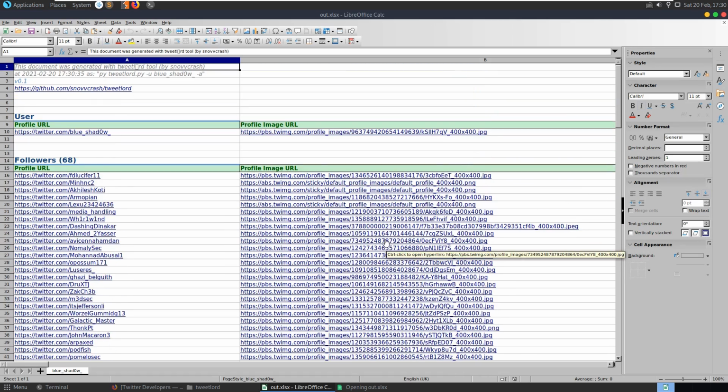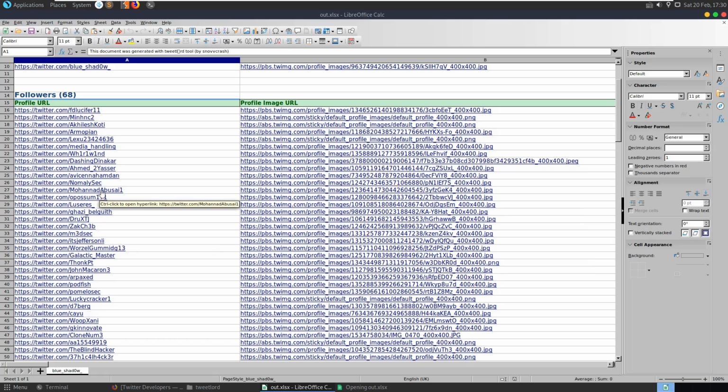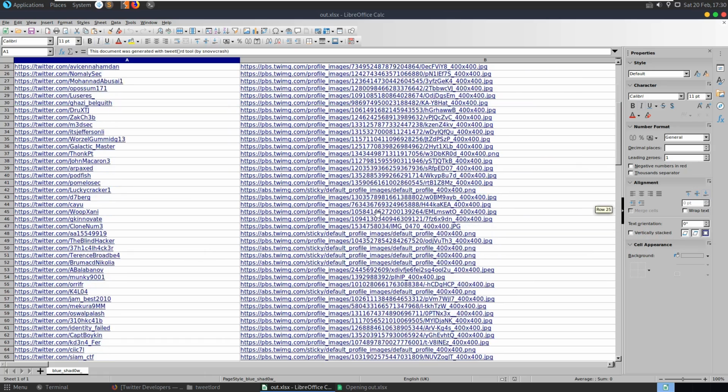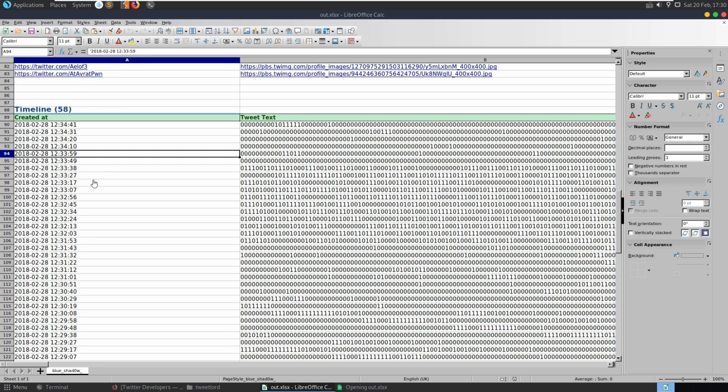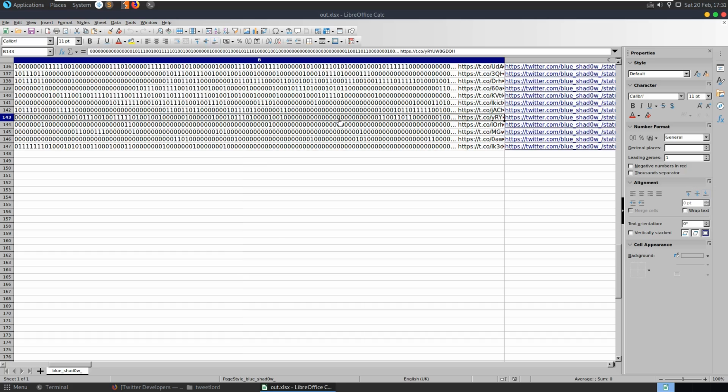This time we have a list of all the followers and their profiles and the profile images, and then we also have all of our tweets, the times. We can see the difference between the times here, 10 seconds between that, 10 seconds between these two, 10 seconds, okay. So we've got a common theme there. There's around 10 seconds between each of those entries. It's going every 10 seconds pretty much. Alright, and then we have the data here.